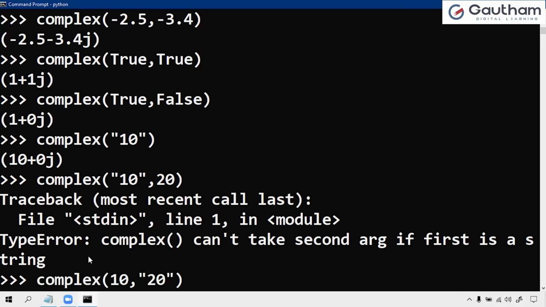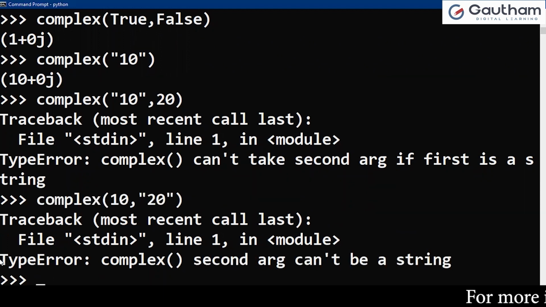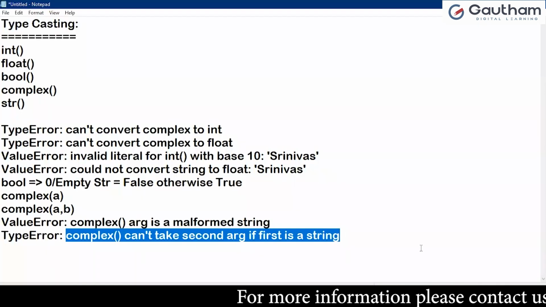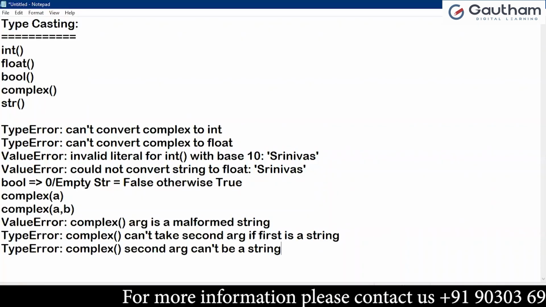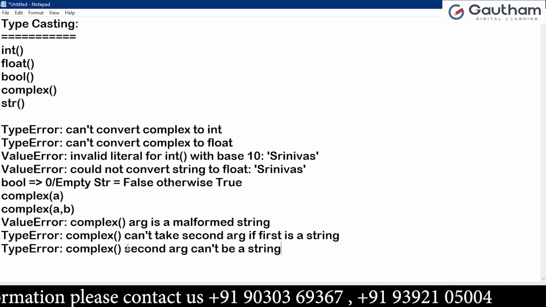Here is one more condition: it will not accept the second argument as a string. Again, type error. So these two points we have to note at the time of working with complex conversions. The second argument cannot be a string.